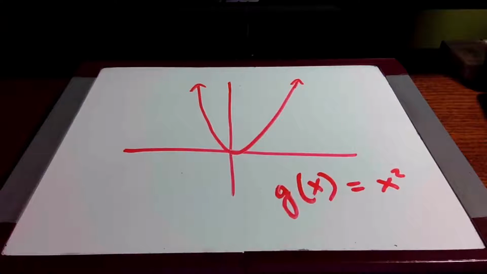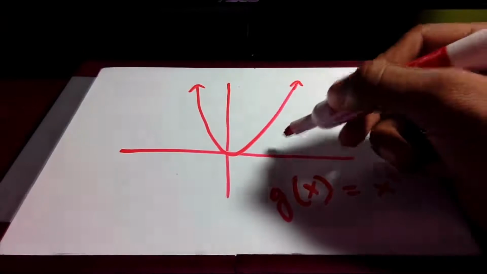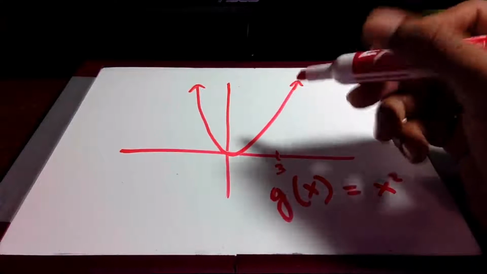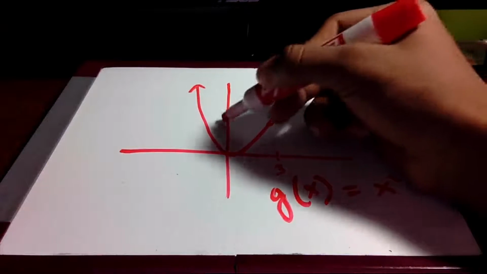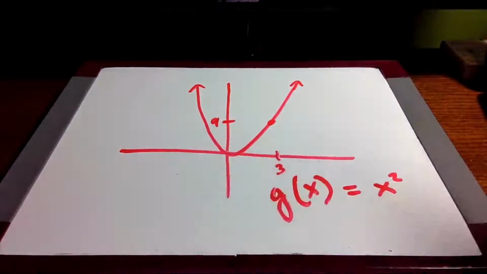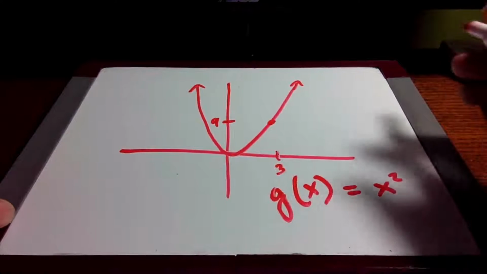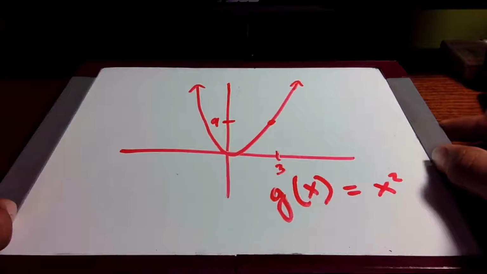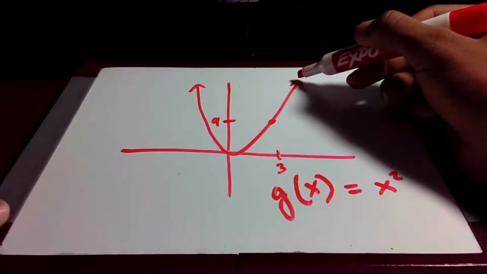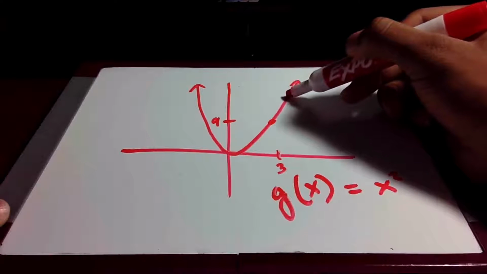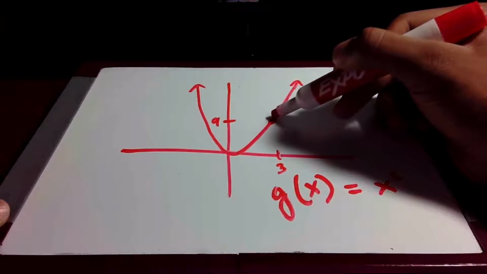Alright, let's say we have the graph g of x is equal to x squared. If we say that this point is 3, then that makes this point 9. Y would equal 9 at x equals 3. Okay, so if we take the limit as x approaches 3, then if we look from the right side of the graph and approach 3, we can see that it approaches the value 9.